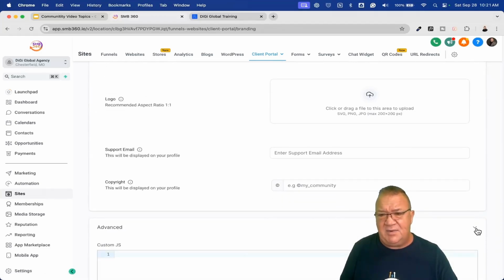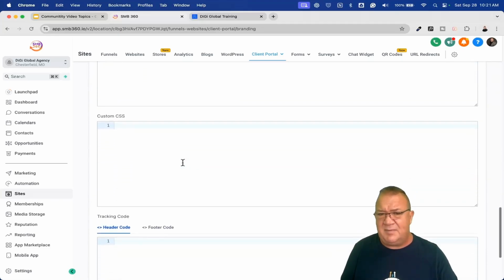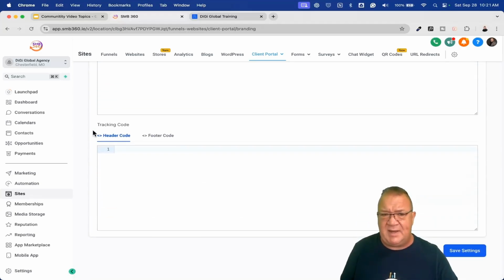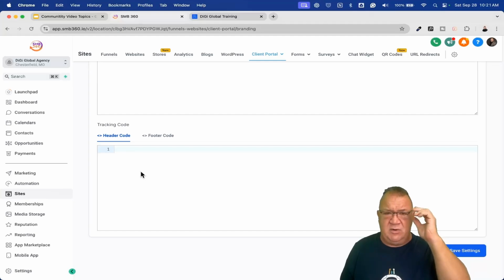One of the things you can do here, I do want to go into the advanced. There is some area if you want to do some custom JavaScript on the page or CSS. I don't have any examples of that, but one of the things I do want to make note of here is this right here, header code. Now, if you actually use Google Analytics, if you don't know, it's a good way. Google offers it for free.